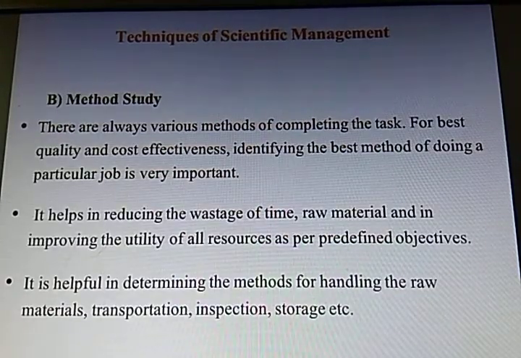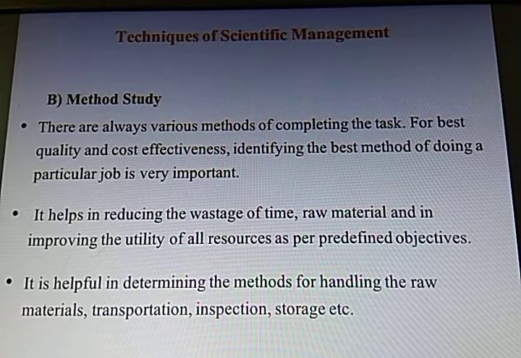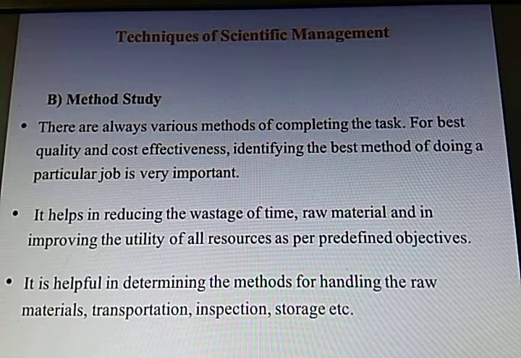See the next aspect, that is method study. There are always various methods of completing a task. Like in mathematics, you see different steps you can follow and still you can get the result, by applying different theorems or rules. Like that, for any work you are doing, there could be different methods of completing that work. For best quality and cost effectiveness, I mean doing it in a cheaper way, identifying the best method of doing that particular job is very, very important.